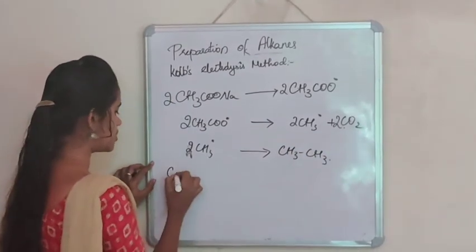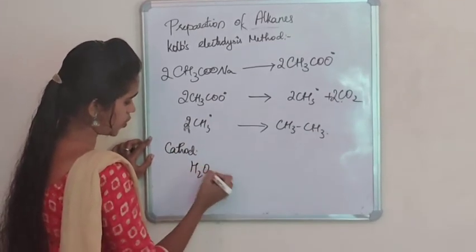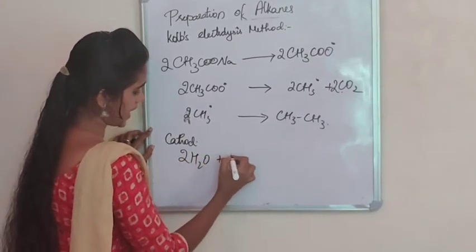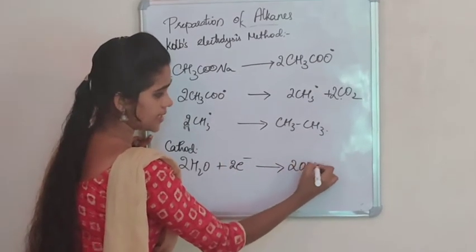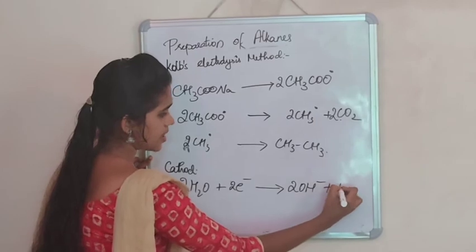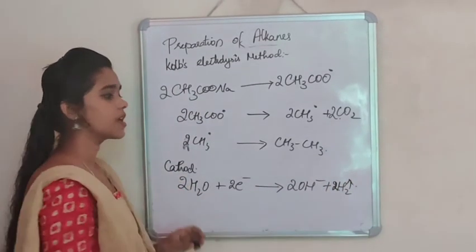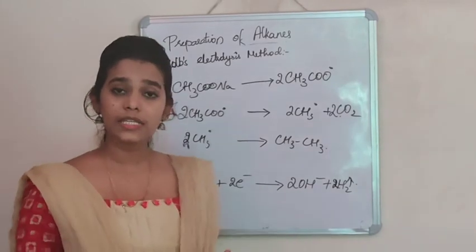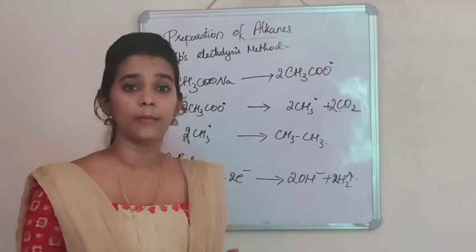And at the cathode side, 2H2O gains 2 electrons to give 2OH minus plus H2 gas.